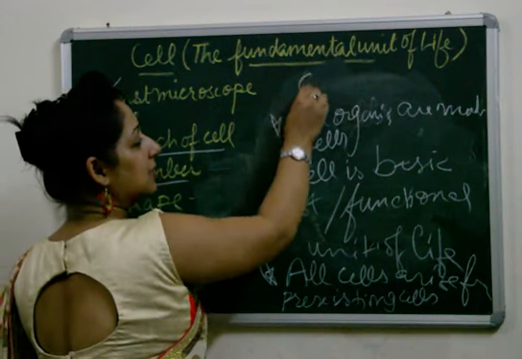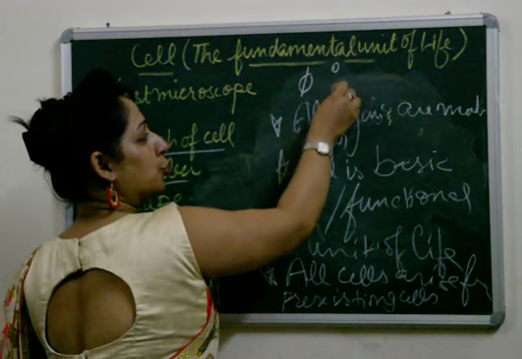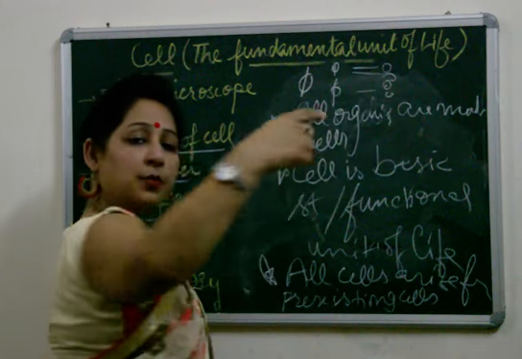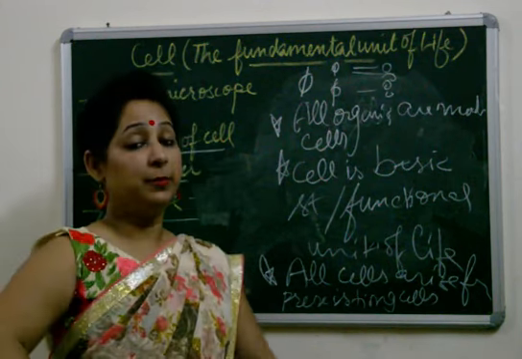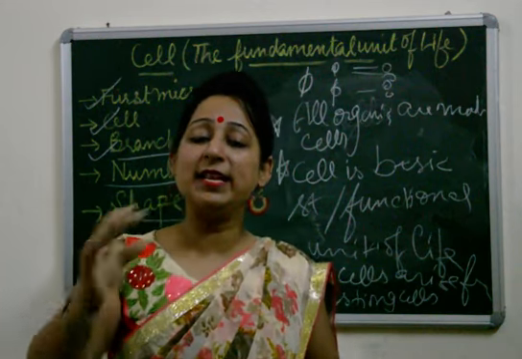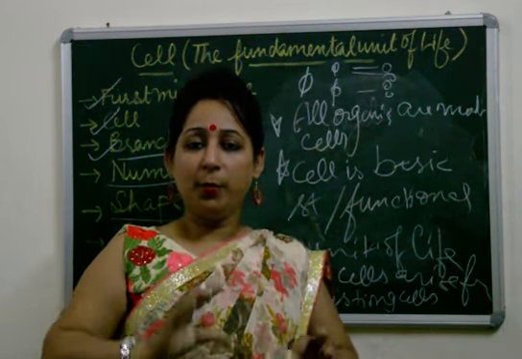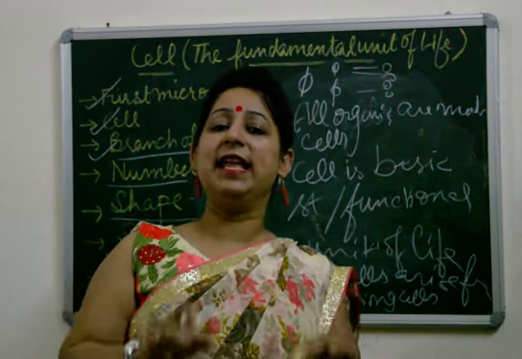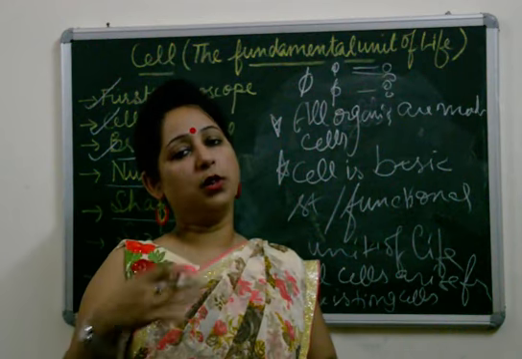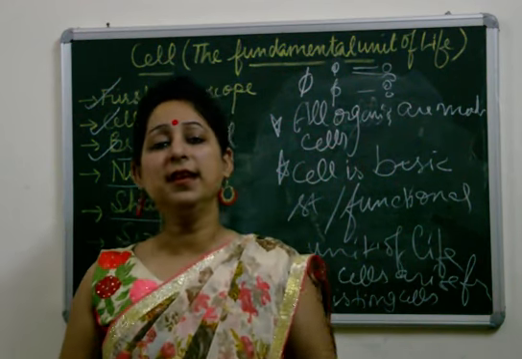For example, this cell will divide into two, these two will further divide into two, and the division will carry on. All cells are formed from cells already existing in nature.